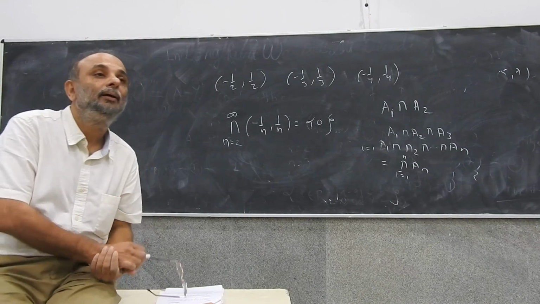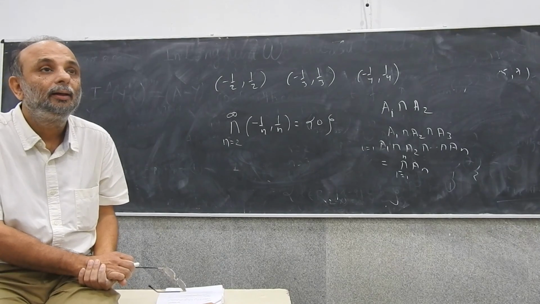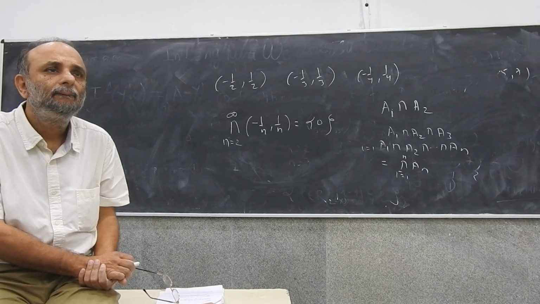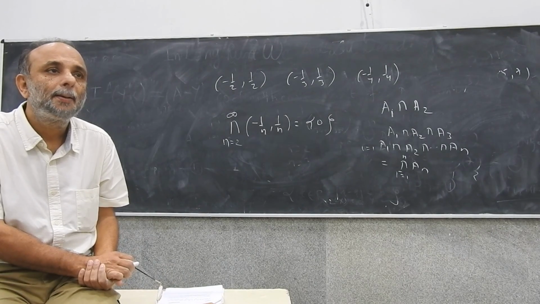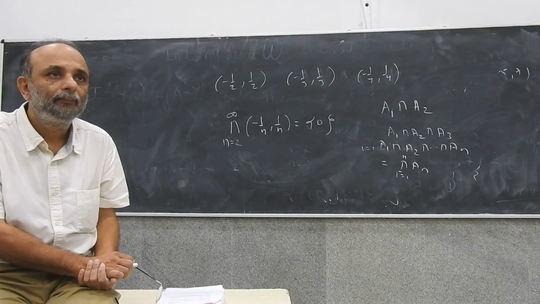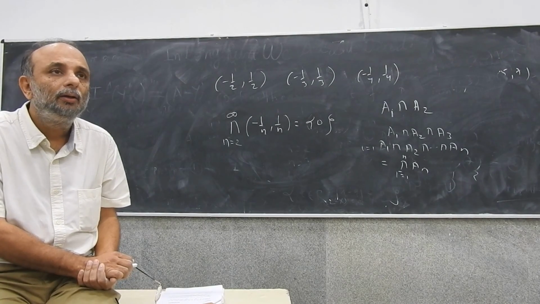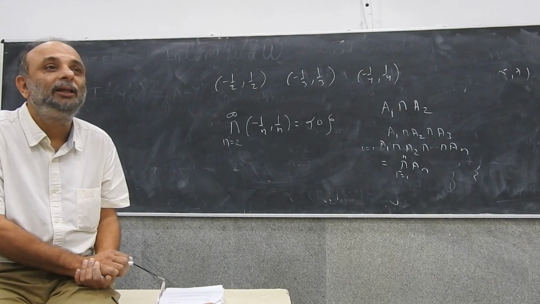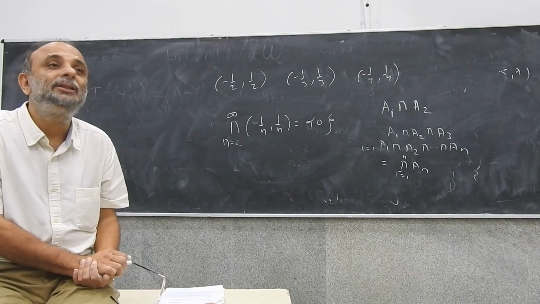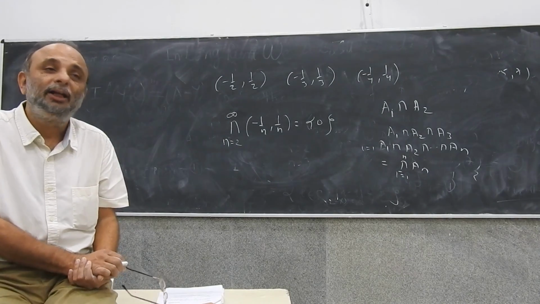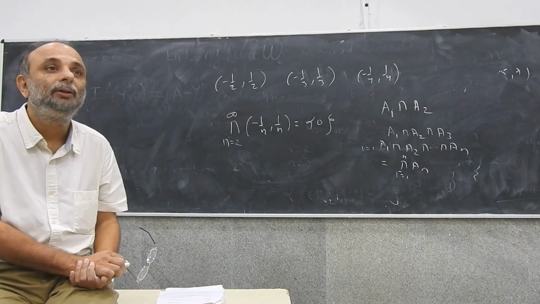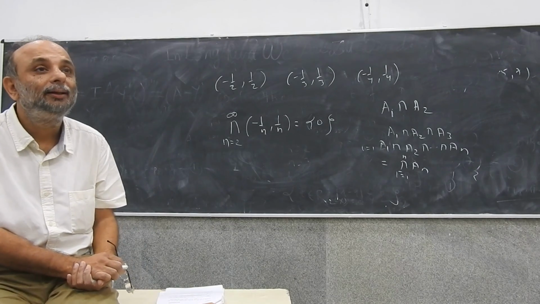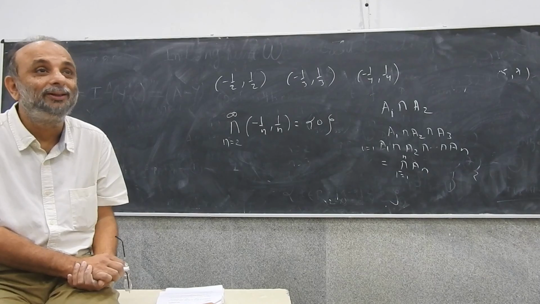We have this example where minus 1/n to plus 1/n. But if we take minus n and plus n, as we include infinity, the set will be larger and larger. Then in that case, the intersection will not be closed. In some cases it leads to open sets, and in some cases it leads to sets which are not open. So all that we are saying is it's not true that an infinite intersection of open sets is necessarily open. You can in fact think of some intersections which are open, but that does not mean that all intersections are open.